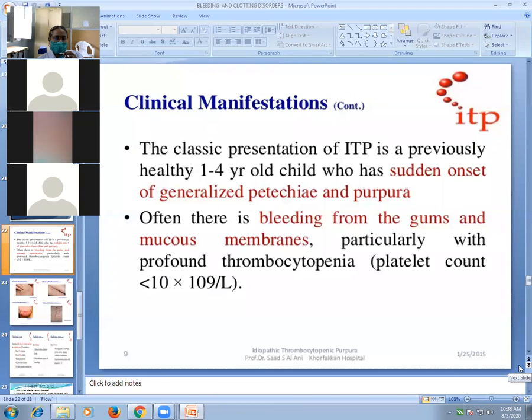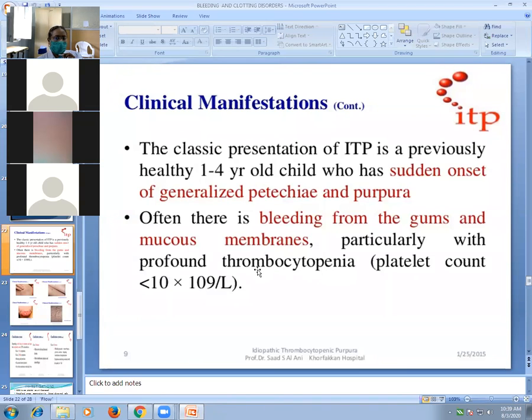Now the clinical manifestation. The classic presentation of ITP is in a previously healthy child, 1 to 4 years old, who has sudden onset of generalized petechiae and purpura, bleeding spots all over the body. Often there is bleeding from the gums and mucous membranes, particularly with profound thrombocytopenia. In thrombocytopenia, bleeding can occur but is rarely massive or life-threatening.